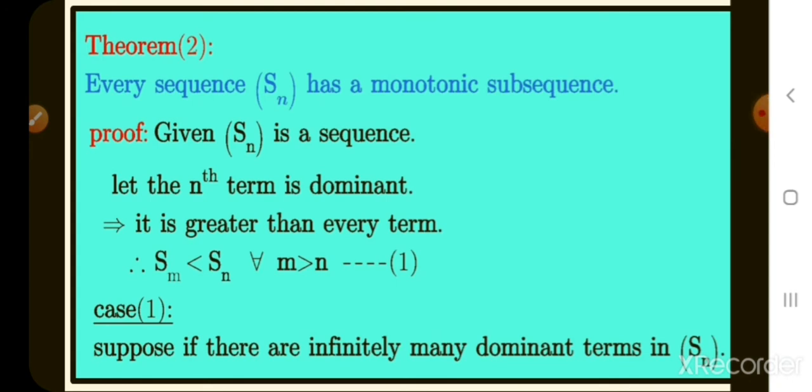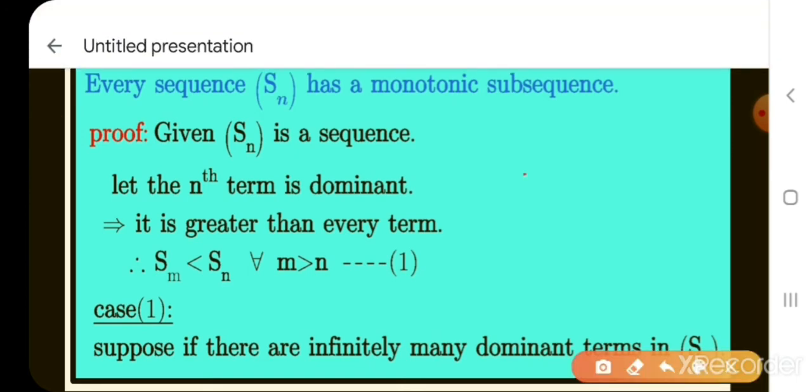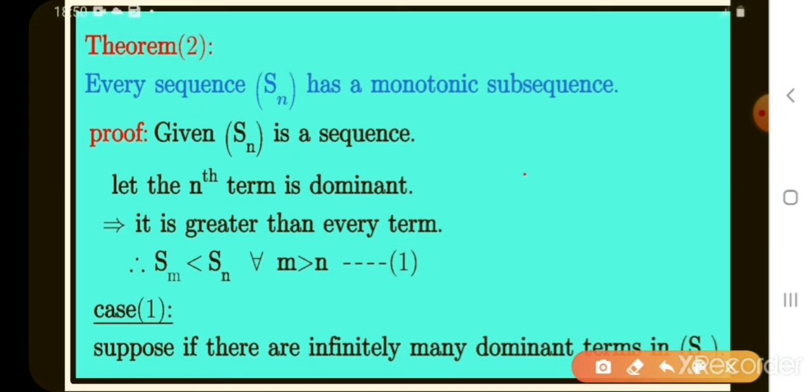That means Sn is a sequence. We know every sequence has a subsequence, but we have to prove which type of subsequence it has. Monotonic subsequence means that subsequence is either decreasing or increasing. We have to prove the subsequence of Sn is increasing or decreasing. Is it clear?